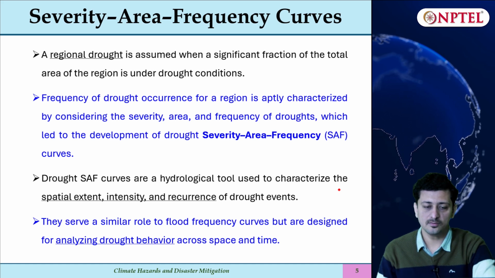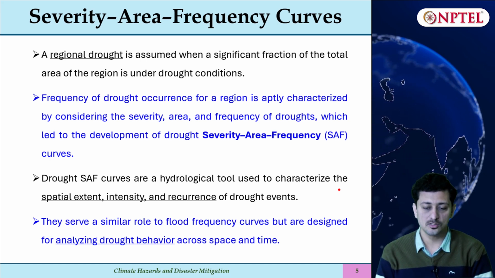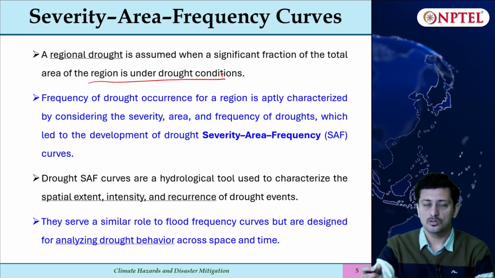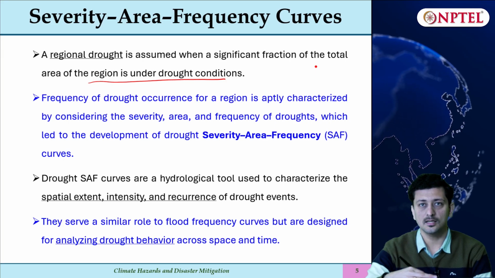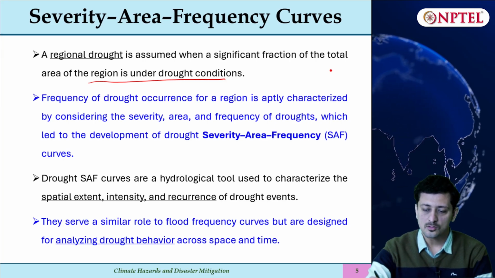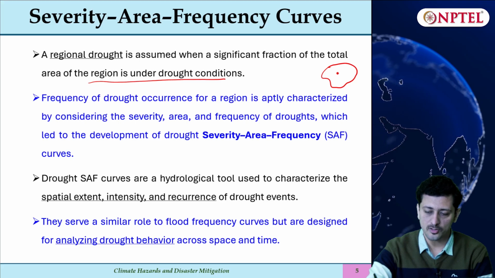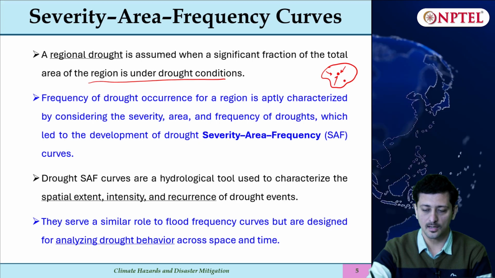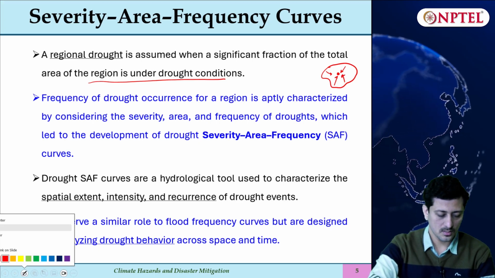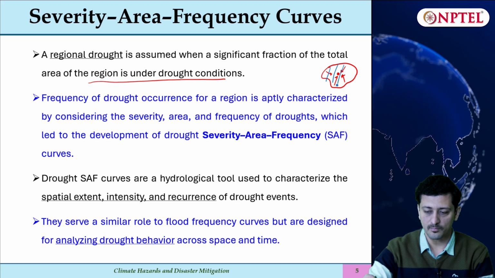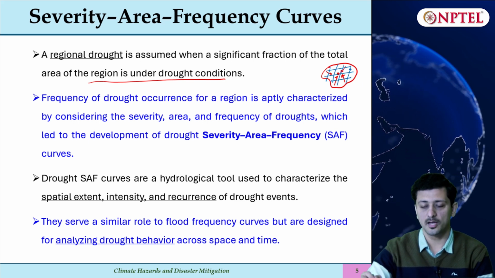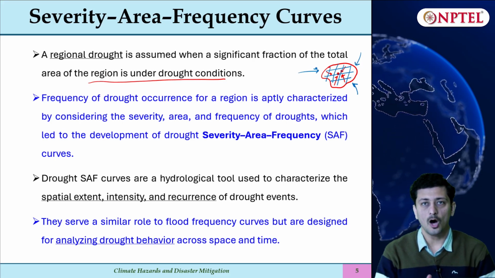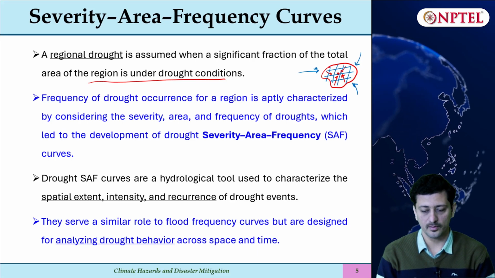Now coming to the SAF curves, that is severity area frequency curve. So regional drought is assumed when there is a significant fraction of the total area of the region under drought. So why is area important? Because drought is a spatial phenomenon. So if you consider an area, if drought is restricted to just here, it will not be alarming because you can pull up resources from the adjacent places. But what if you see that the entire area is affected by drought, then pulling up resources becomes difficult because then you have to rely on external sources. So that is why how much area is covered by the drought is very important.